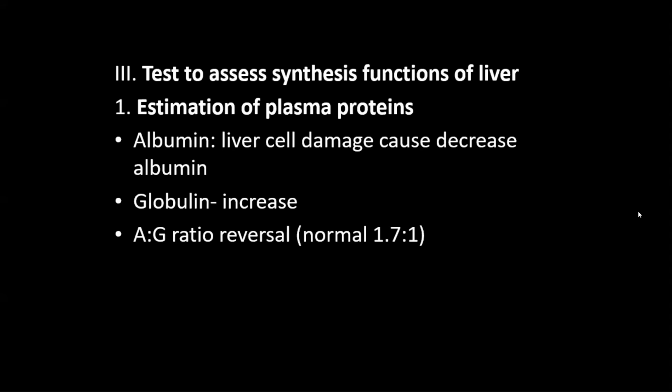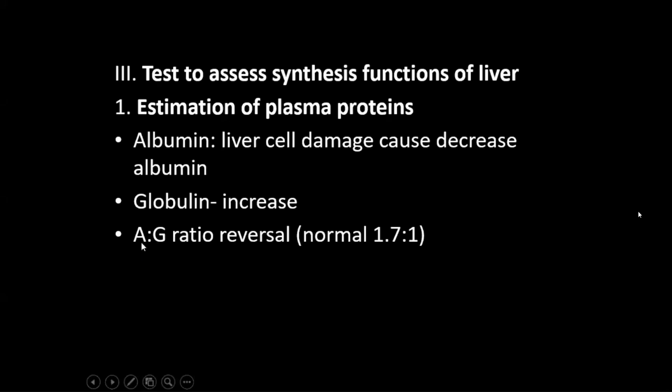In the function of liver, previously we have said that the liver synthesizes plasma proteins, mainly albumin. So if there is damage to the liver or cirrhosis of the liver, then albumin synthesis decreases. Albumin provides the plasma oncotic pressure. Globulin is increased, and the albumin globulin ratio is reversed.